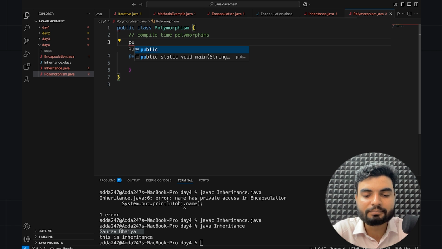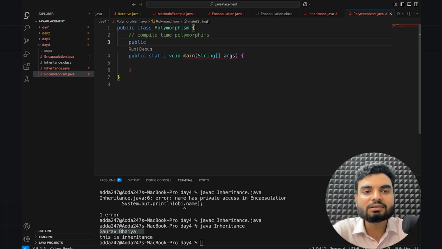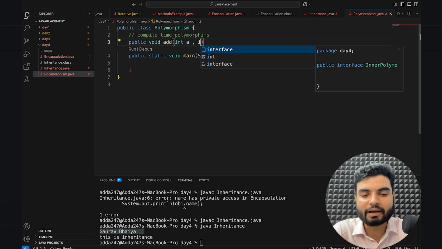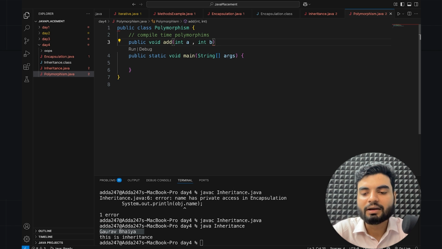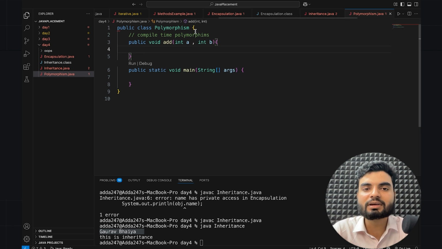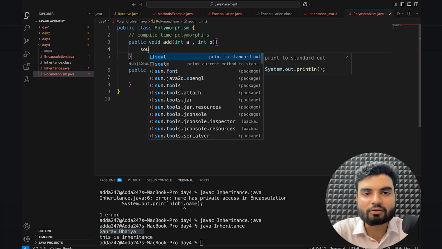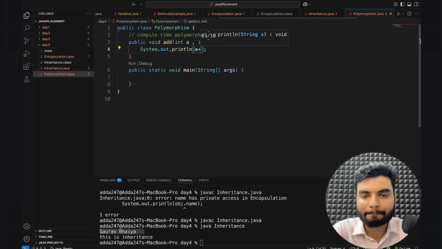So let's say public, one method, let's say add, and it will return nothing. It won't return anything, so I'll put void here. And the method name is add. Here we have two variables, int a comma int b. Now I'll just print it. Okay, so System.out.println a plus b.